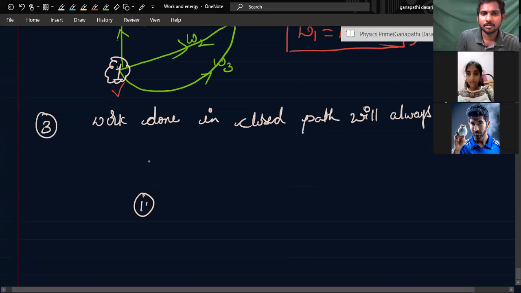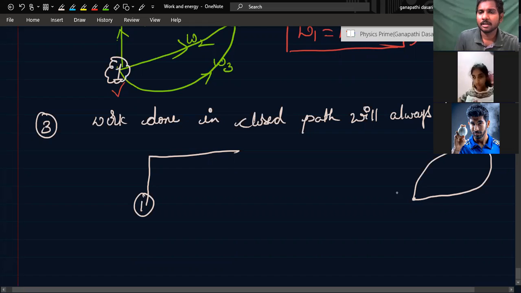Suppose closed path I am drawing from here. It starts and ends at same point, sir. You see here. Suppose you consider this as 1 and this consider as 2 point. So this is W1 and this is W2.